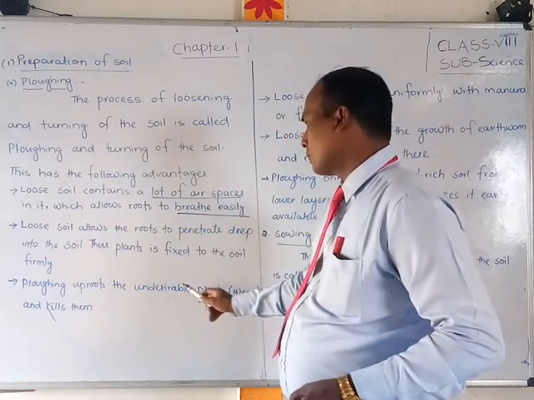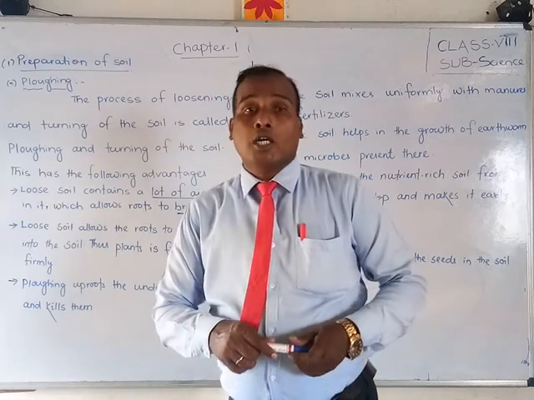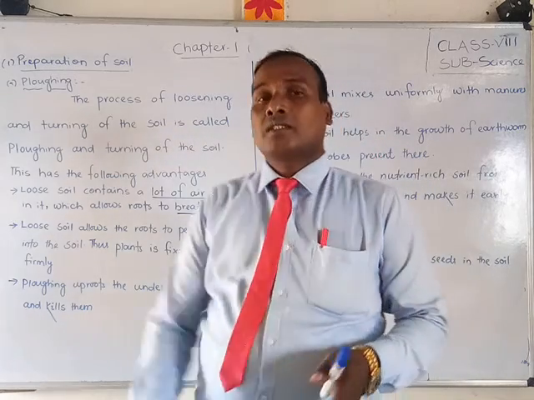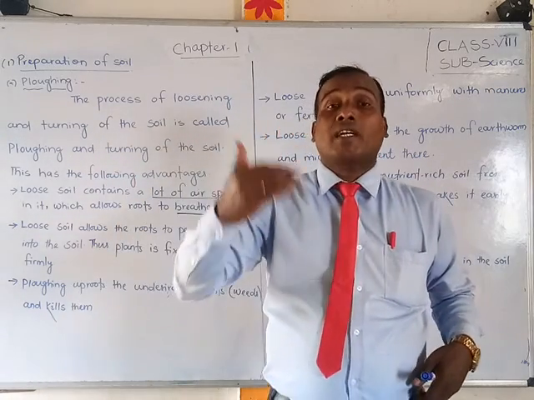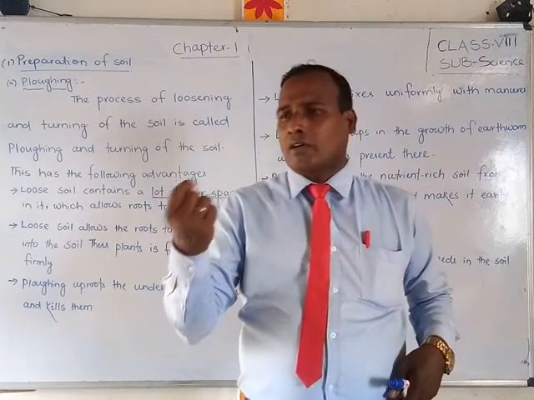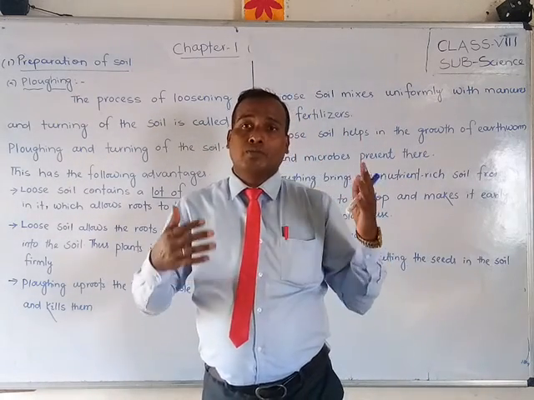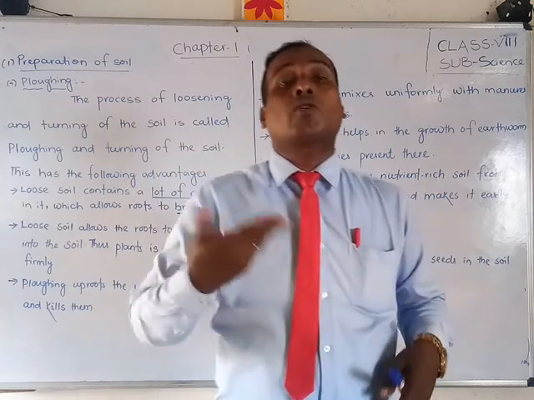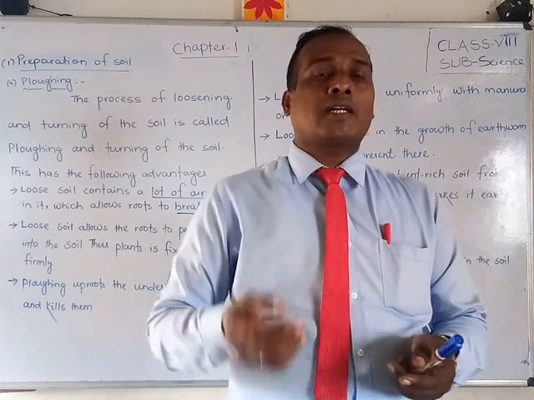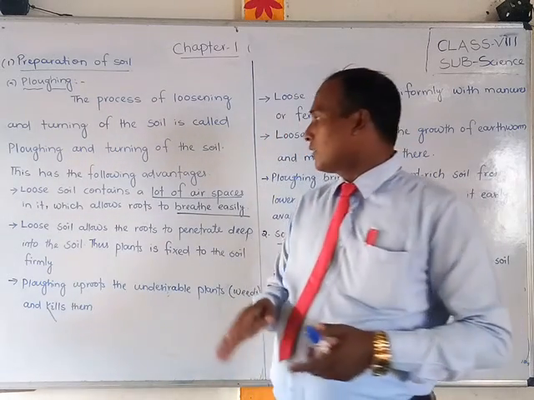Plowing uproots the undesirable plants, weeds, and kills them. Whenever there are unwanted plants, that is weeds, sorry, weedicide, not weeding. What are weeds? Unwanted plants. That means plants we do not want, such as different grasses, some thorns, which are undesirable and grow unwantedly. Whenever we do the plowing, those plants will be uprooted. That means the roots will come out, and they will die.